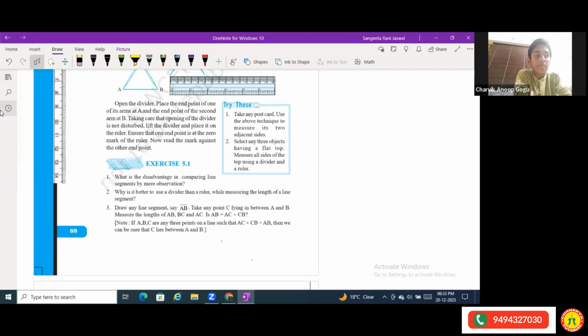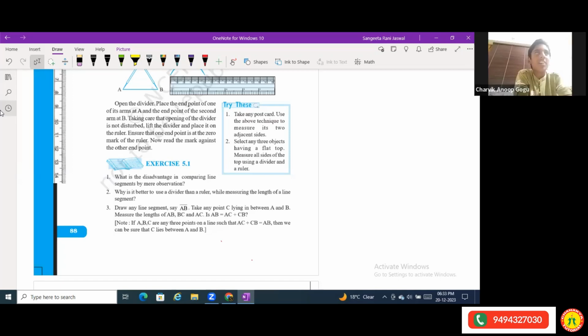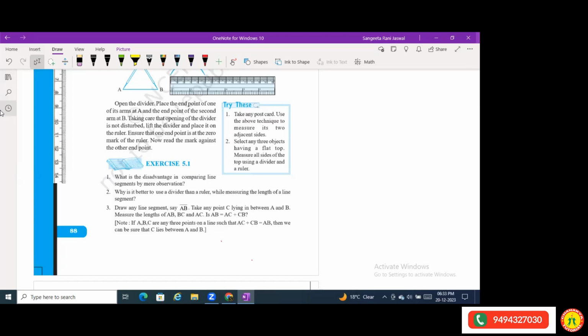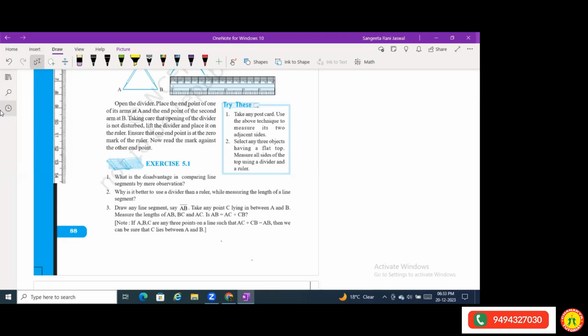But how does it give a good measurement? The thickness of the ruler may cause some difficulty in measuring accurately. So the hindrance in using a ruler is the thickness.